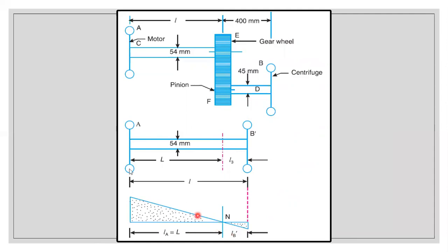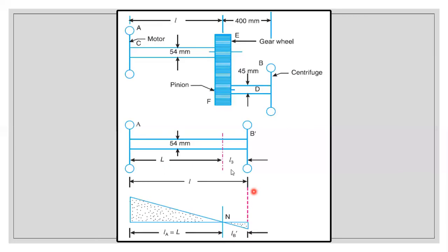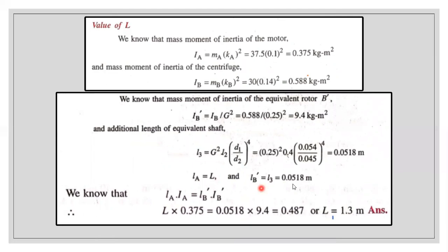This is a two rotor system and we will get a single node only. This value is unknown. This LA is equal to L, so whatever value we got for LA will be the same value for L. The node N will be at a distance of LA from rotor A and LB dash from rotor B dash. LA is equal to L and LB dash is equal to L3. We already got L3, so LB dash is the same value as L3.